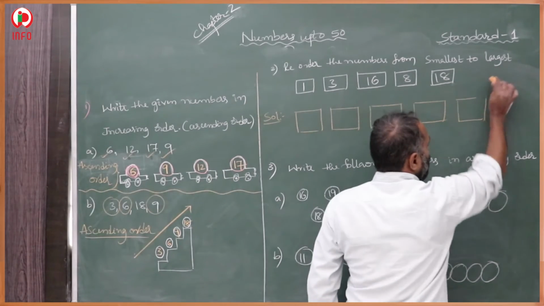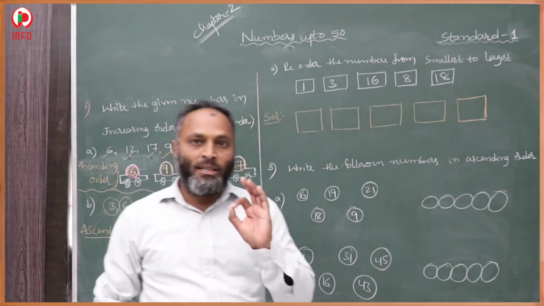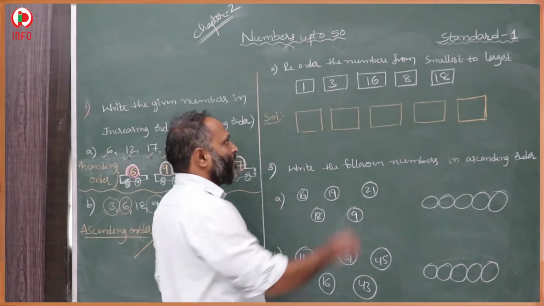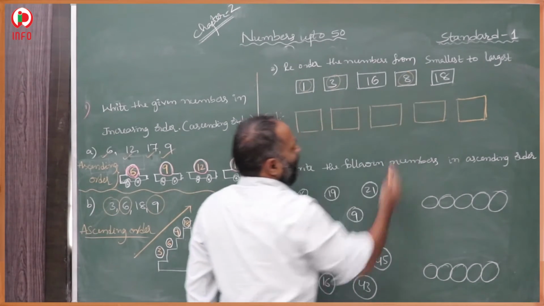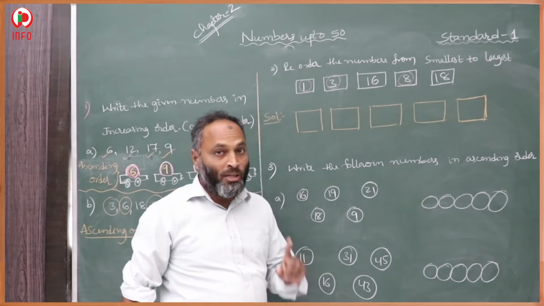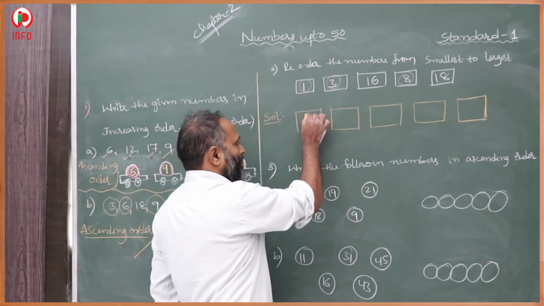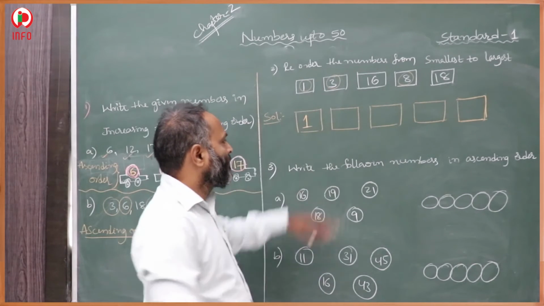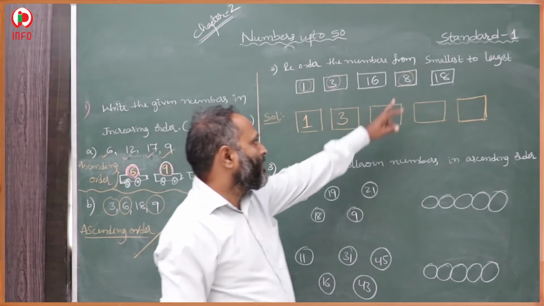Single digit numbers are the smaller numbers, so first we go for single digit numbers. 1, 3, 8 are the three single digit numbers. In these, 1 is the smallest. Then a little bit bigger is 3, and then a little bit bigger is 8.